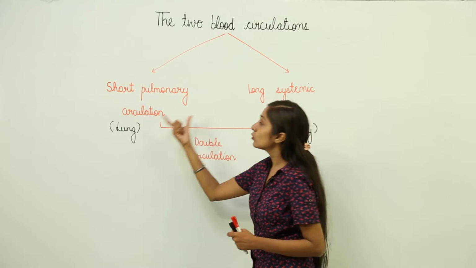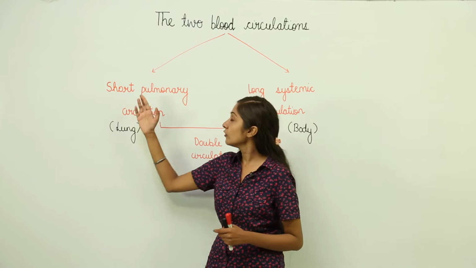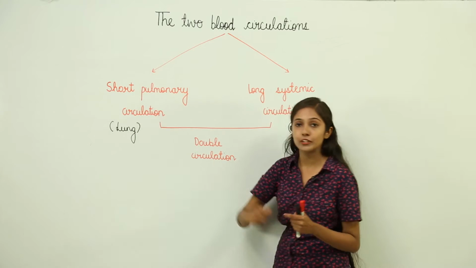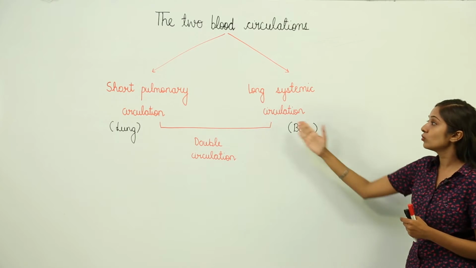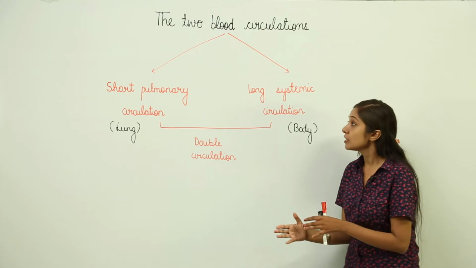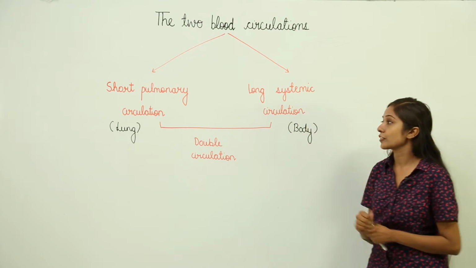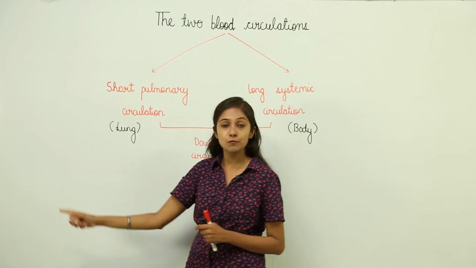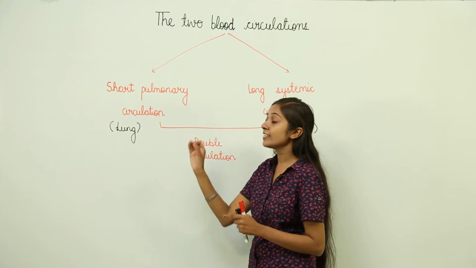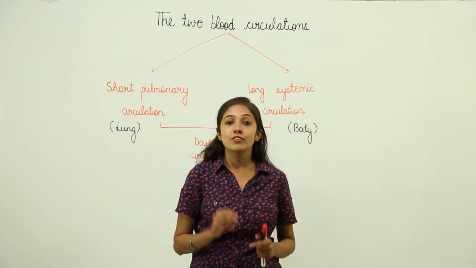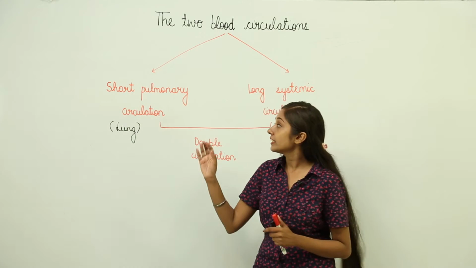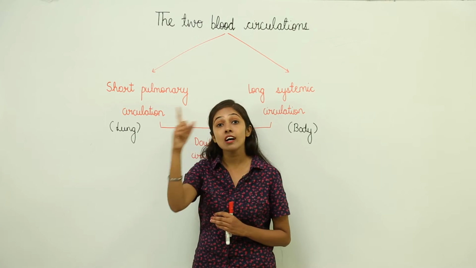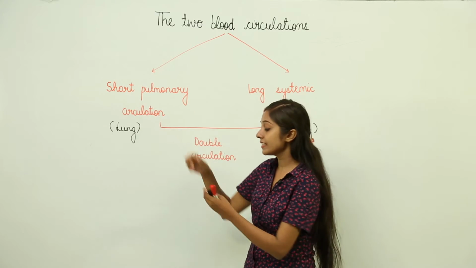Now the pulmonary circulation is for a short time, so that is why it is the short pulmonary circulation. And the systemic circulation is for a longer time, so it is the long systemic circulation. Now short pulmonary circulation pertains to the lungs. It begins with the pulmonary artery, which is going to carry the deoxygenated blood from the right ventricle to the lungs. Okay, so it begins from where?